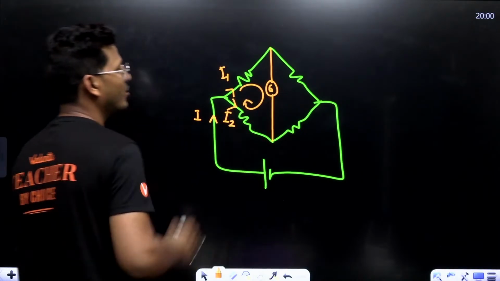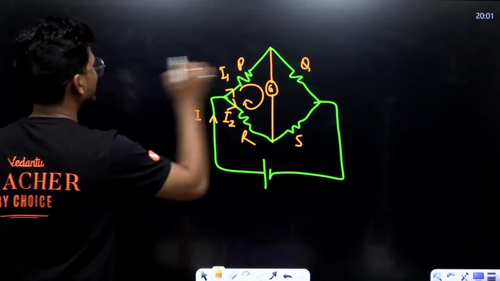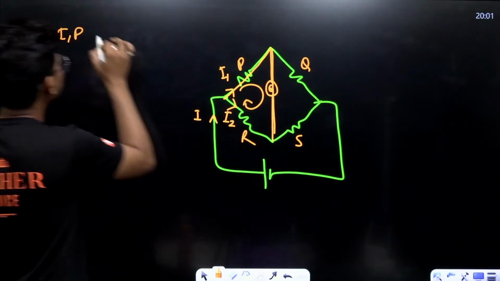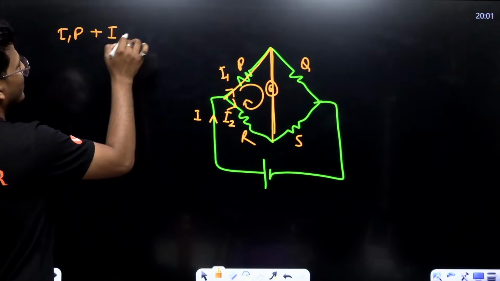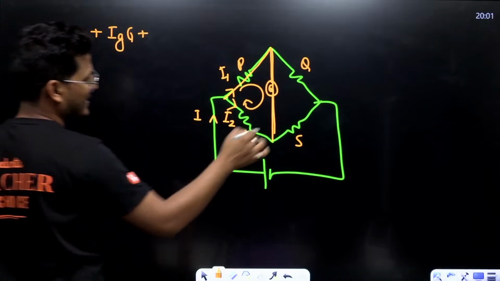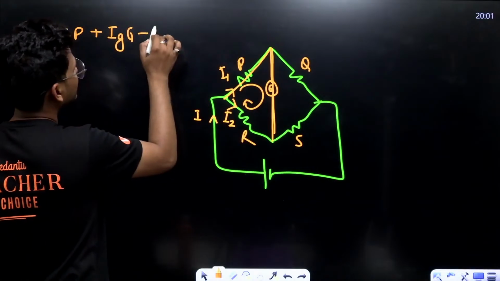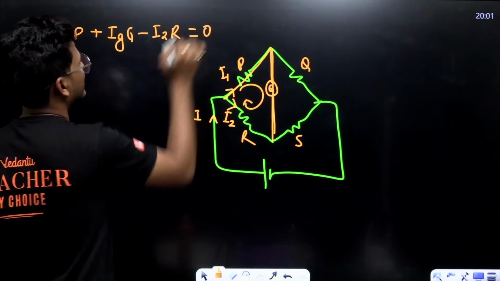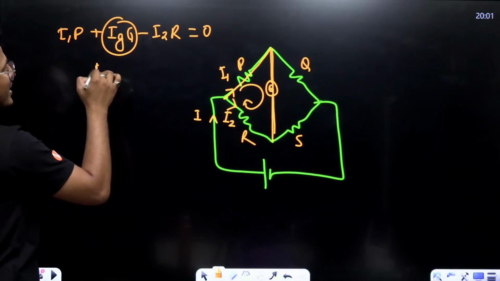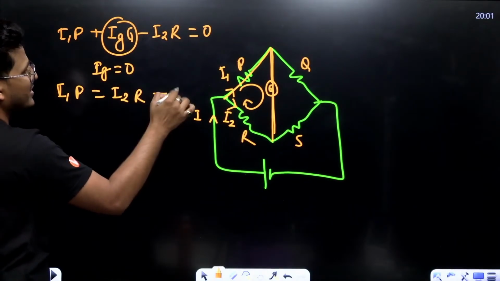Firstly, apply the loop rule to PQRS, that is I1 P plus Ig times G minus I2 times R, which equals 0. This term is also 0 just because Ig is equal to 0. So I1 P equals I2 R. This is equation number one.